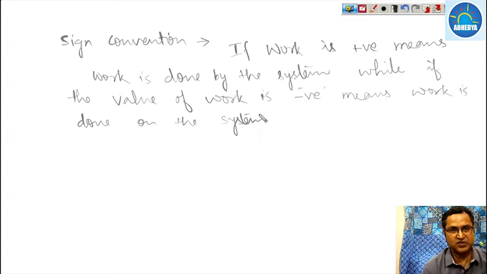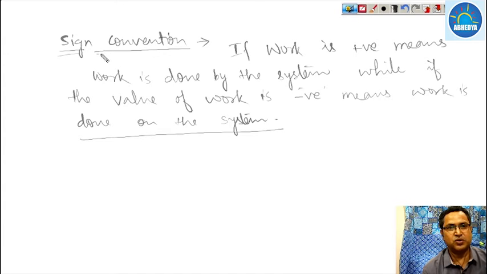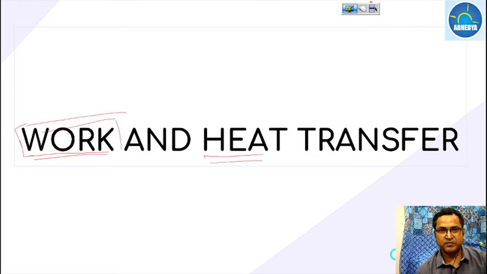This is the sign convention which we will use throughout thermodynamics. If the calculated work is positive, work is being done by the system, and if it is negative, then work is done on the system. And work means the body is displaced under the action of a force. So this is basically work.